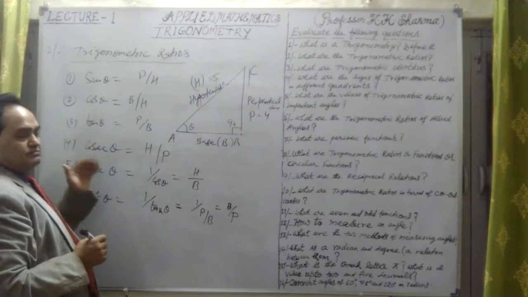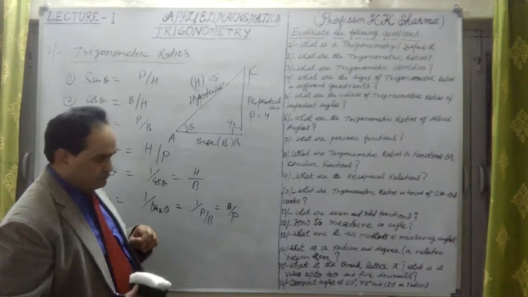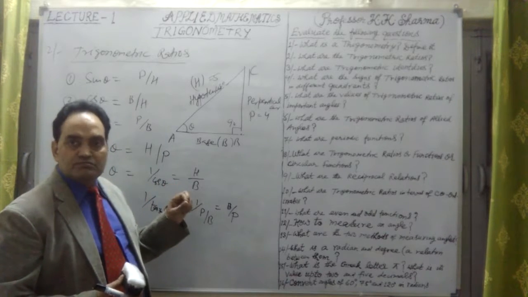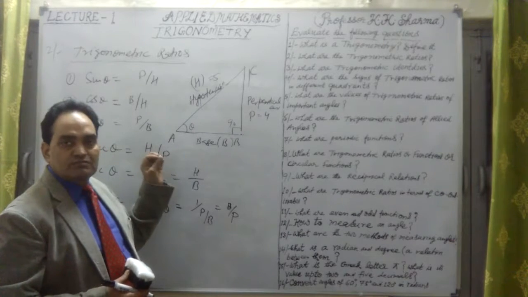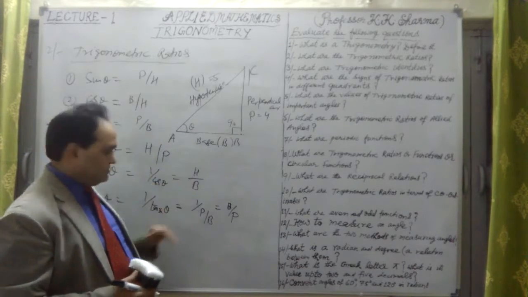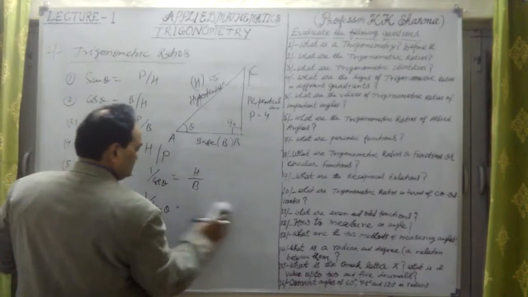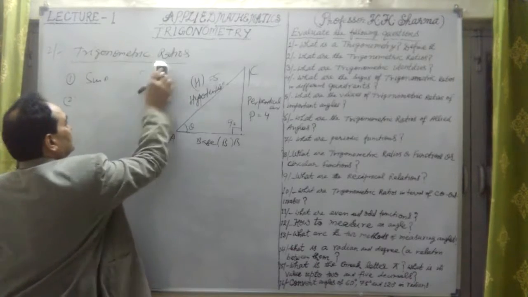These are reciprocal of each other. I mean, there are 3 pairs of trigonometric ratios. These 2 are reciprocal of each other. So there are 3 pairs here, 3 pairs of trigonometric ratios. That means a total of 6 trigonometric ratios are here. These are known as trigonometric ratios.